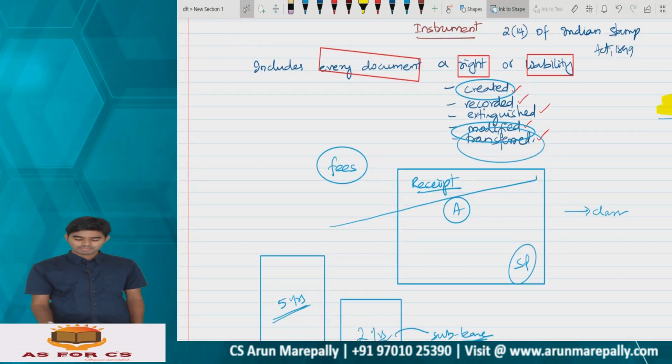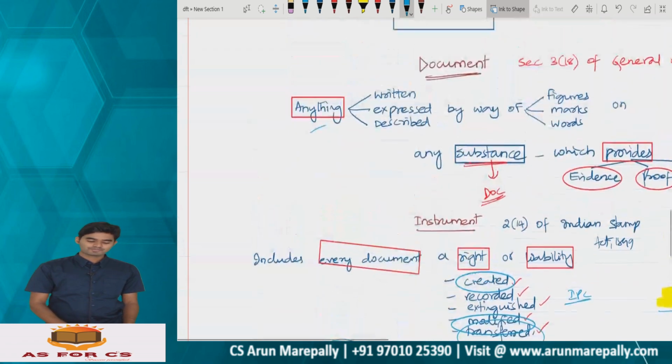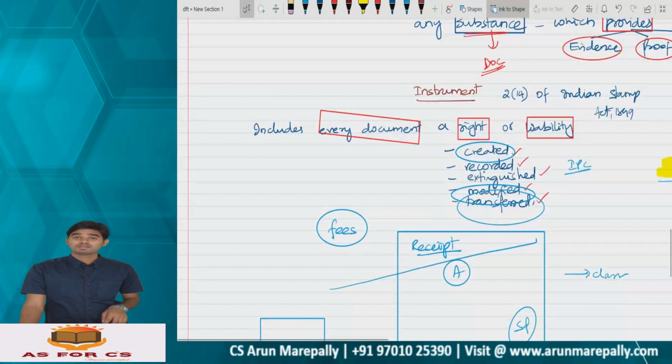Now tell me, IPC or CrPC, CPC, is it an instrument or a document for you? Think and say. First of all, is it a document? Yes, it is giving you some information or evidence. Yes, that is a document. Is it an instrument? Creating a right or liability? Tell me, have you murdered anyone?